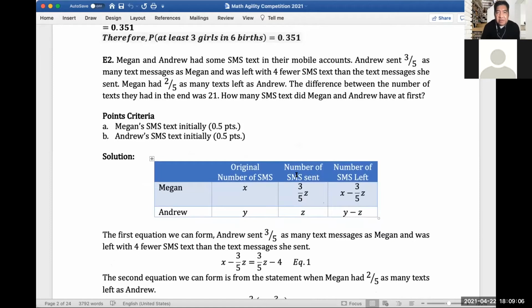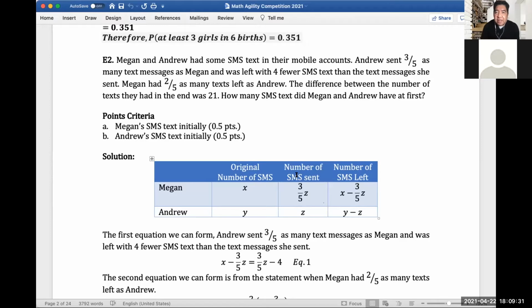Megan and Andrew had some SMS texts in their mobile accounts. Instead of SMS texts, I think I used money in that problem. So I just tweaked it a little, but the numbers are the same. I just changed it, instead of using money, I used SMS texts.